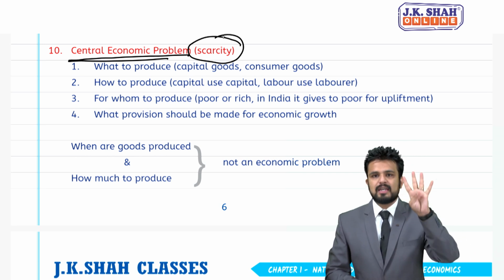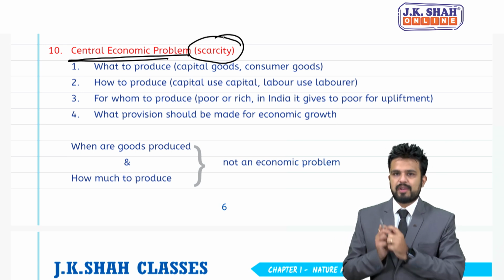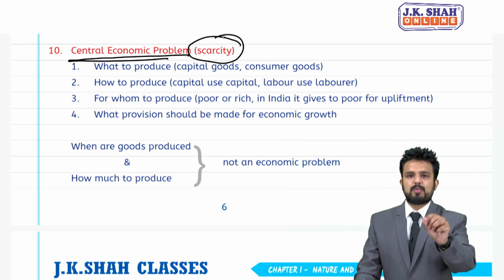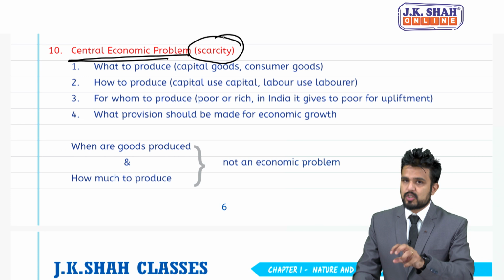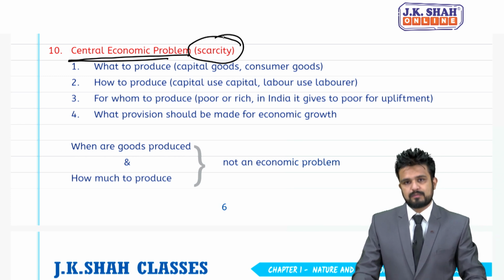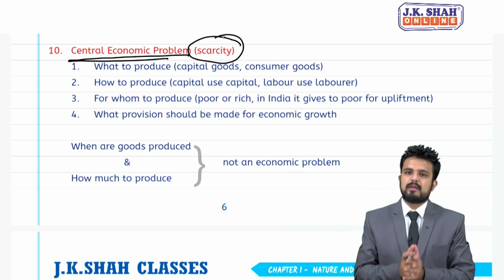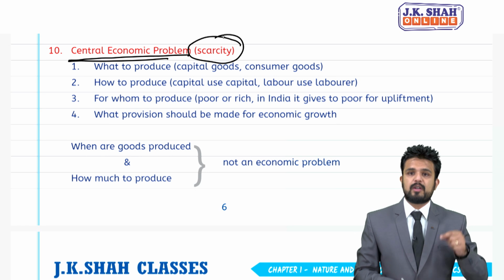There are four central economic problems faced by a country. What are those? First, what to produce? Should we produce capital goods or consumer goods? Like if we produce consumer goods, benefit to the consumer. If we produce capital goods, benefit to the producer.